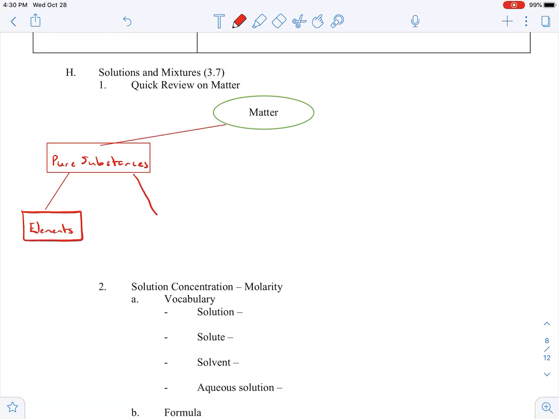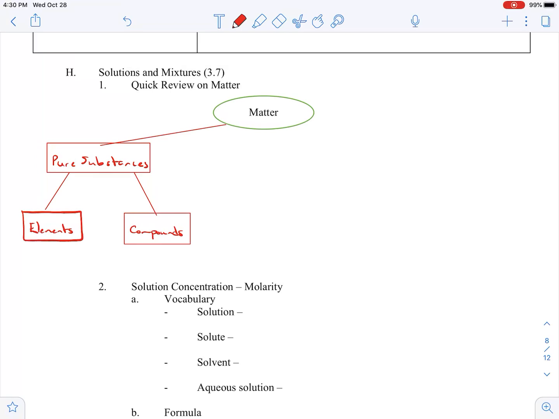And then we have our compounds. Remember, compounds are made up of multiple atoms, but they're chemically combined, so they always have the same ratio of elements in them. So the pure substances are always the same, no matter where we are.